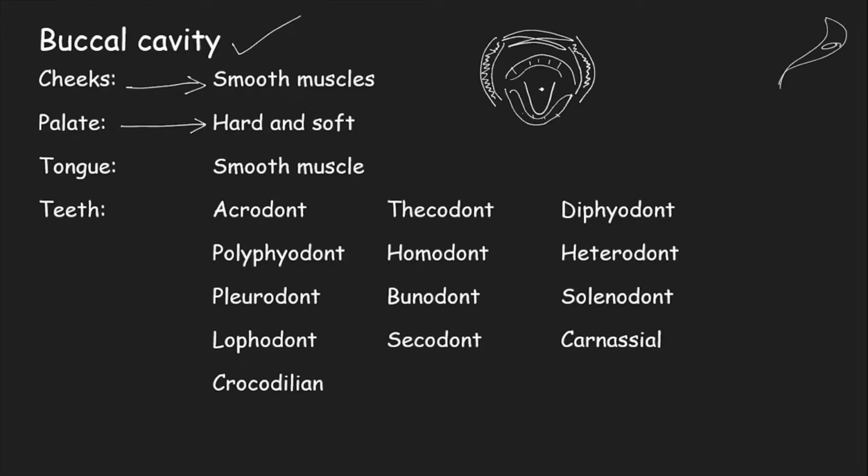Just to show you that the lateral sides of the buccal cavity have cheeks. I have mentioned another term here called hard and soft palate. You can try it right now as well. Try to touch your tongue to the roof of your buccal cavity. You can see that the anterior portion, the front portion, is quite hard when compared to the portion behind, the posterior region. Those parts are distinguished as hard palate and soft palate.